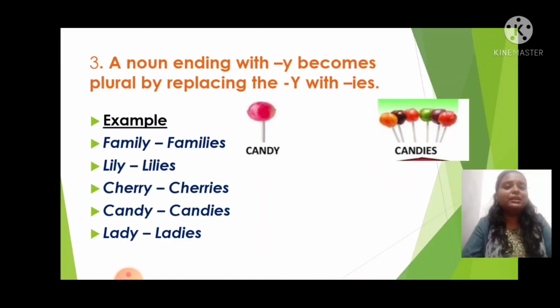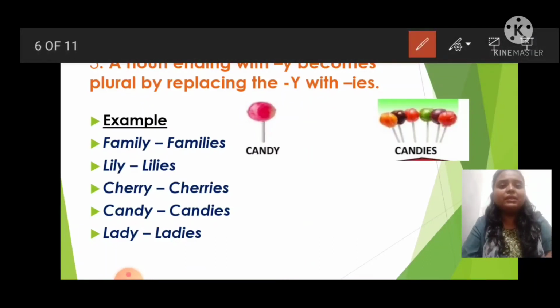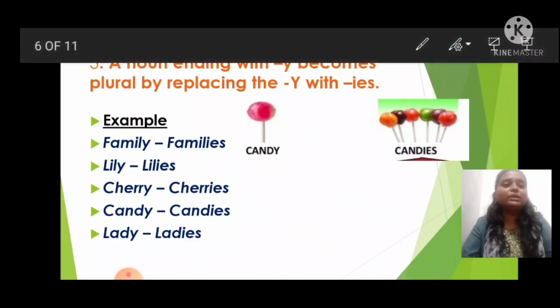And lady, ladies. But one more thing I just want to tell you here, children, is that here, one second, before y what you have here is l. L is what, consonant or vowel? L is consonant. So in that case we'll add ies. Otherwise, for example, if you take boy, before y what do you have?